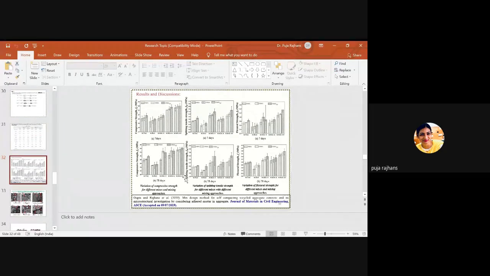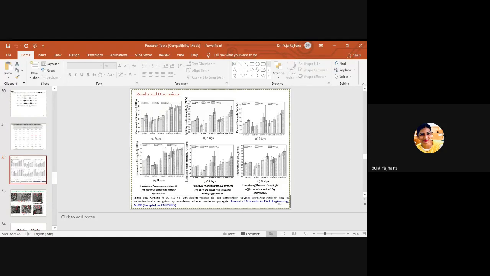If we follow these 3 different methods, then you can surely achieve the desired strength, or maybe more than the desired strength after long days of curing. So the equivalent mortar volume method and the treated RCA give you the best result, which is maybe more than the results of self-compacting concrete using natural aggregate.